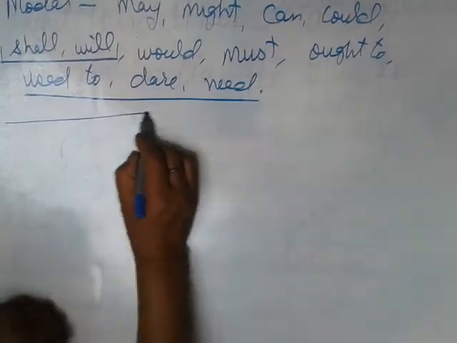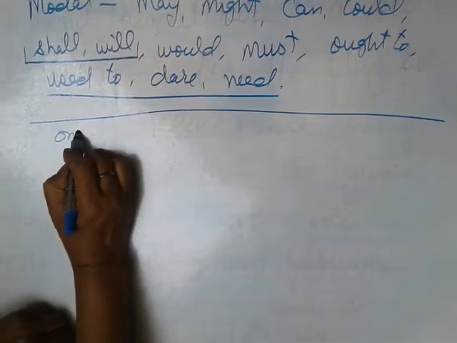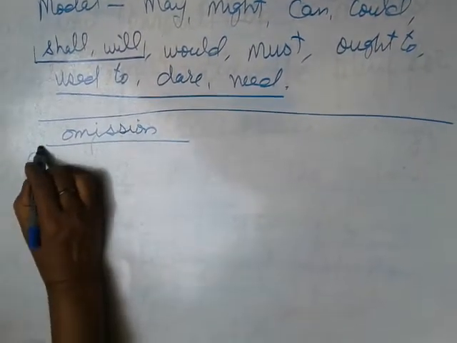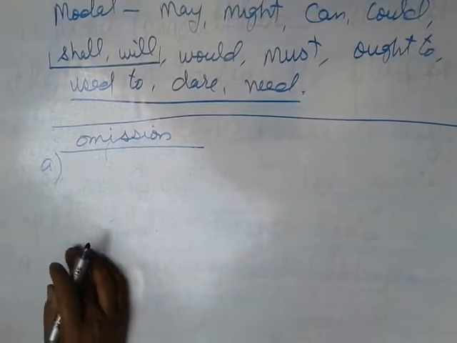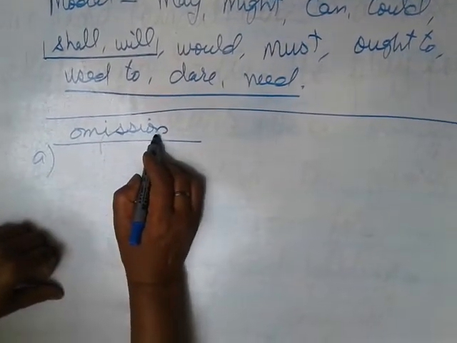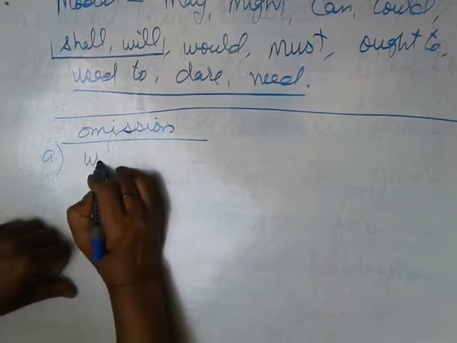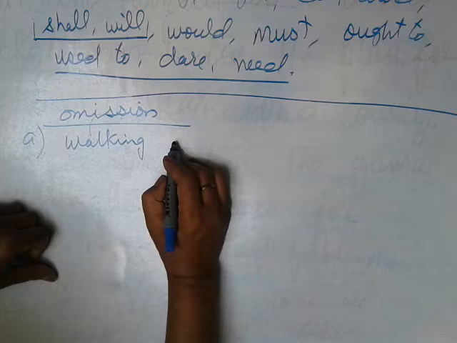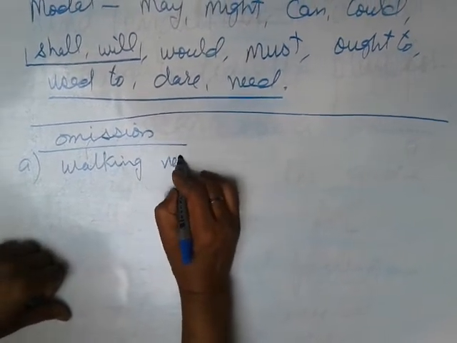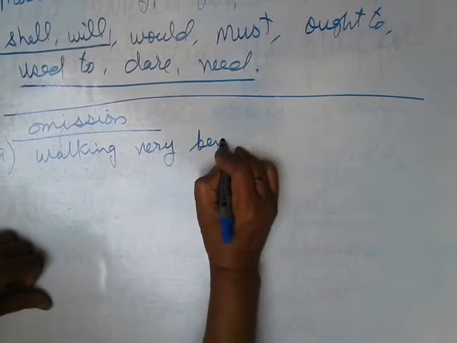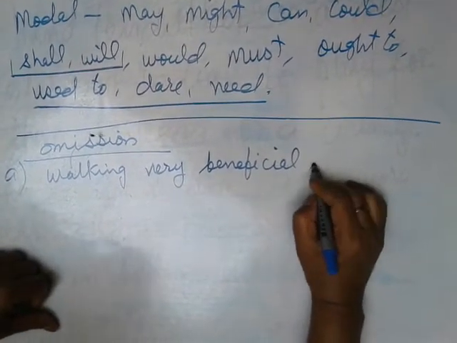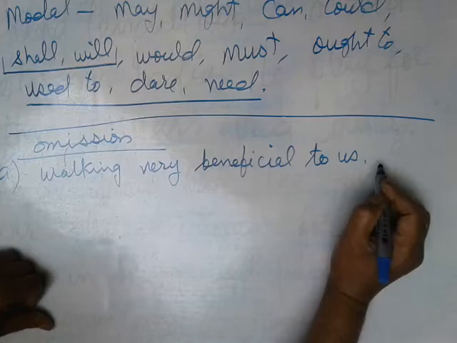Now I am going to give you one omission. Write it, and we will discuss the answer of this one in the next lecture. Write the omission. First, walking is very beneficial to us.